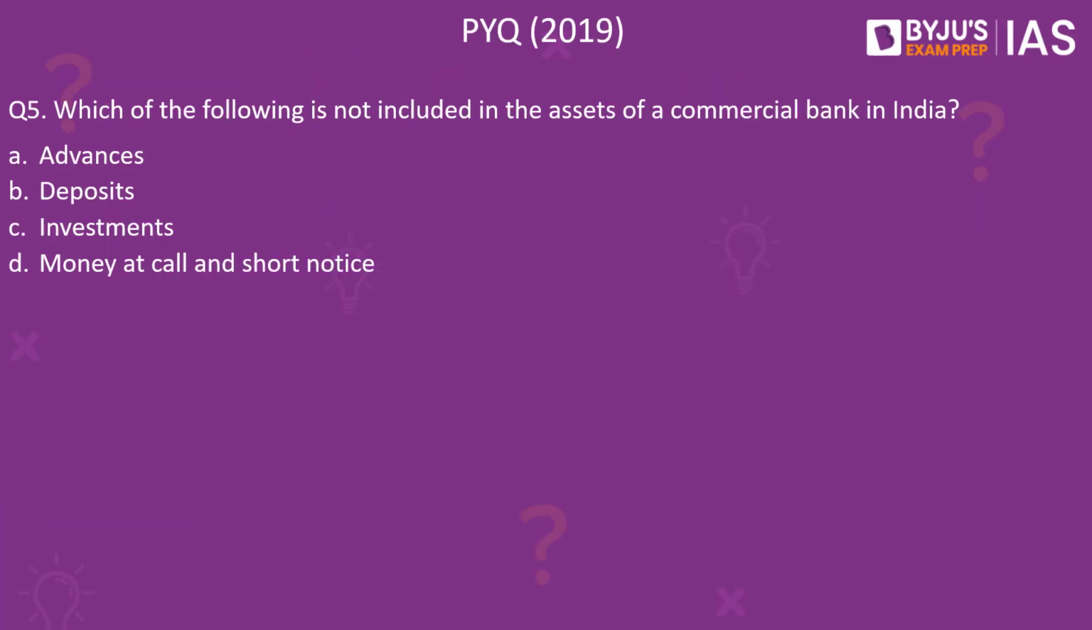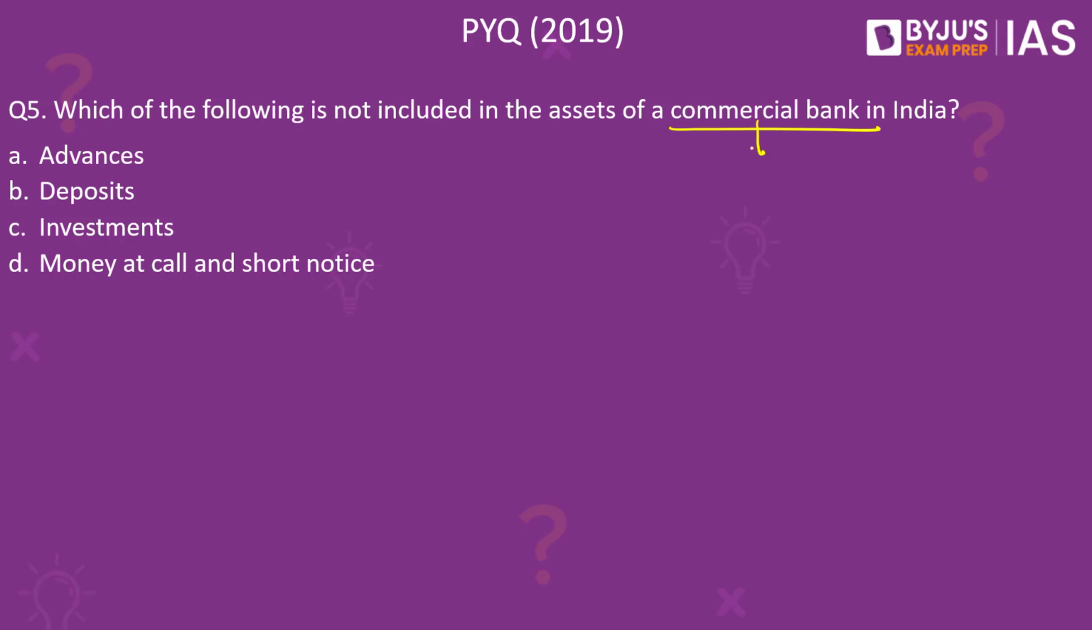Moving on to the last question of the day. This is a question from the 2019 UPSC Prelims General Studies paper. The question reads, which of the following is not included in the assets of a commercial bank in India? It gives four options: A. Advances, B. Deposits, C. Investments, and D. Money at call and short notice.